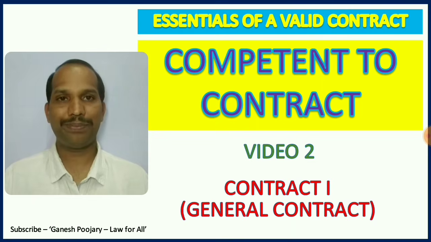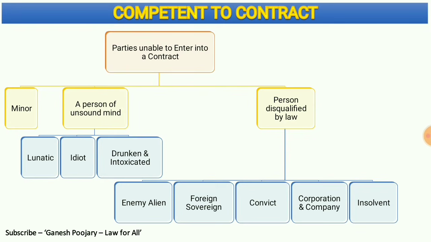As I have already explained, sections 11 and 12 discuss parties unable to enter into a contract. There are 3 types of parties who are unable to enter into a contract. They are a minor, a person of unsound mind, and a person disqualified by law. While minor is all about the age requirement, a person of unsound mind is unable to enter into any contract because of his lunatic status, or maybe because he is an idiot, or maybe he is drunken or intoxicated. Such a person is unable to enter into any kind of contract.